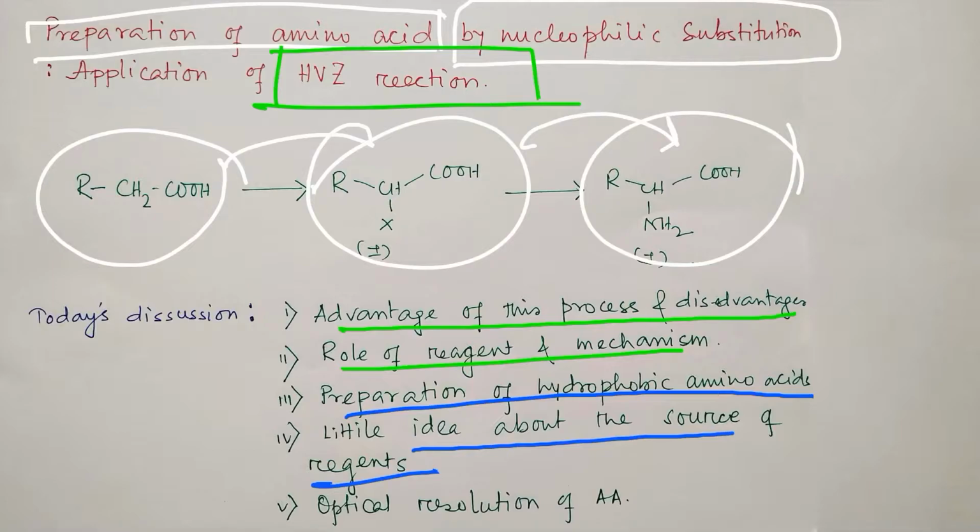Another thing is optical resolution, because the chemical reaction we are going to discuss today will result in racemic amino acid, although for our biological system we need a particular enantiomer. So a lot of chemistry is to be learned in this video. Please, let's start the discussion.